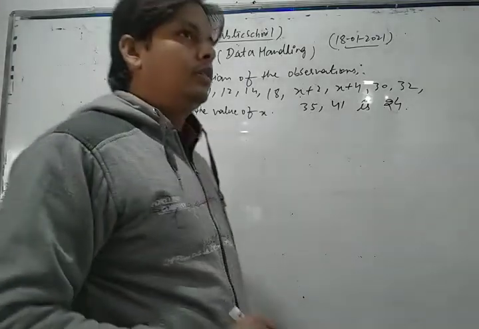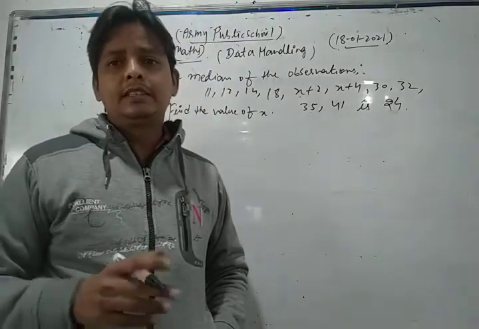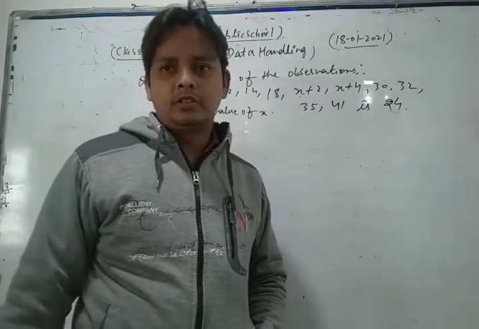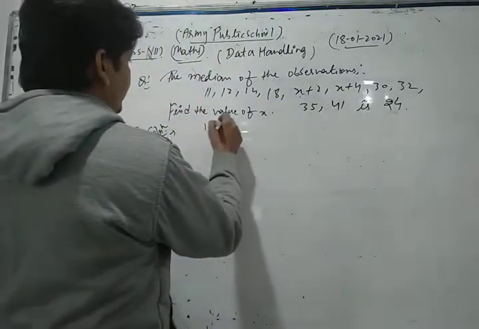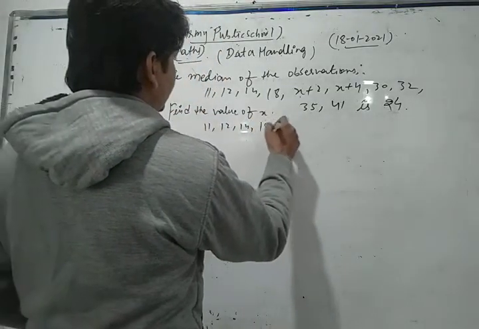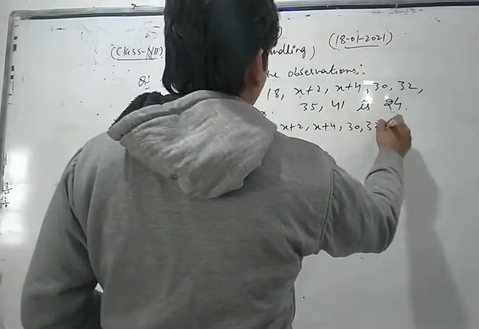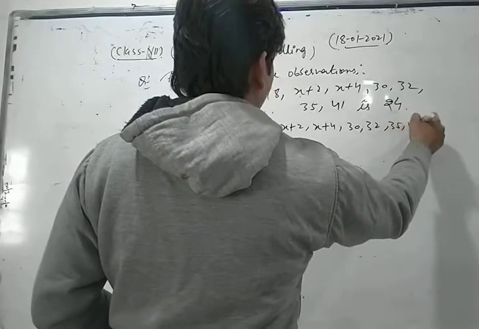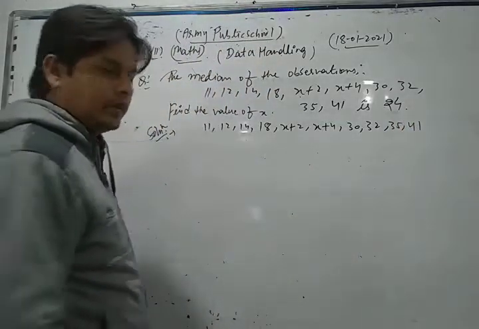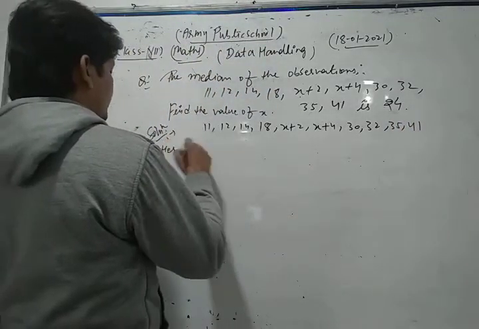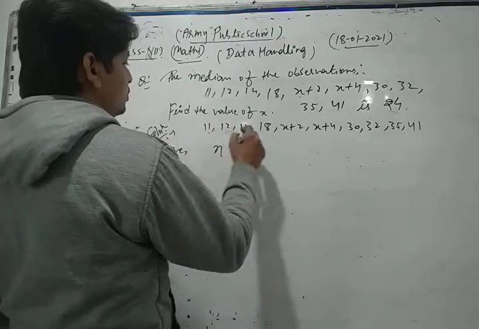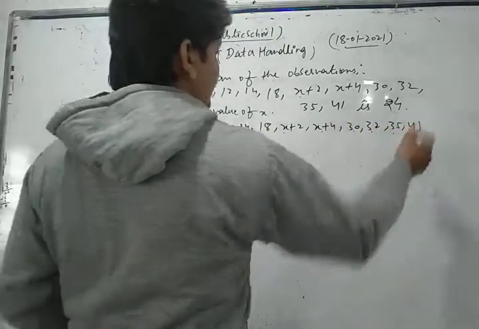Dear friend, first of all, we have a data, and this data is already in ascending order. So the given data is 11, 12, 14, 18, x plus 2, x plus 4, 30, 32, 35 and 41. Now here the number of observations is 1, 2, 3, 4, 5, 6, 7, 8, 9, 10.